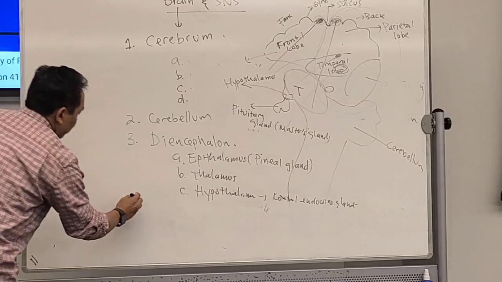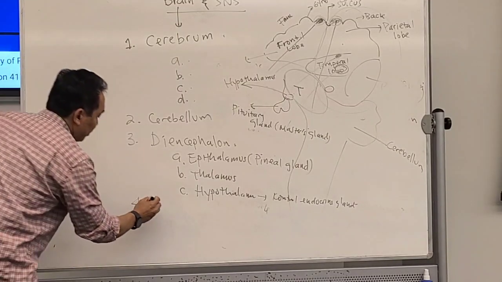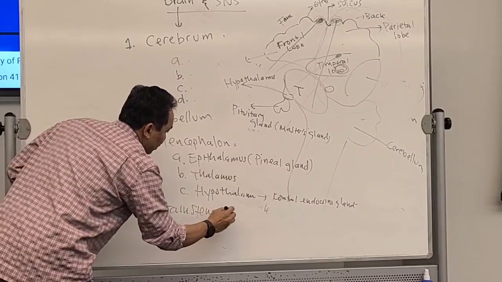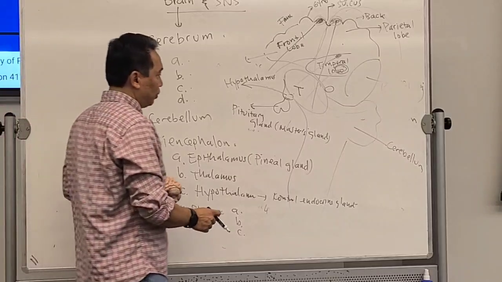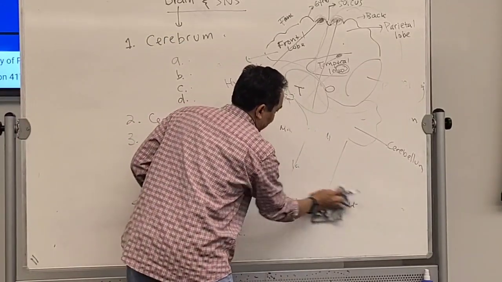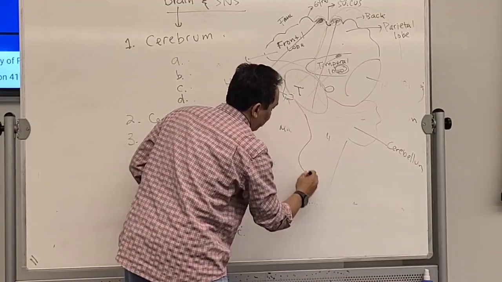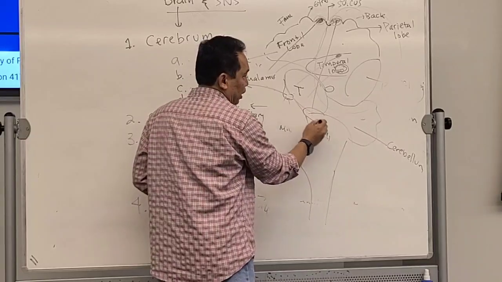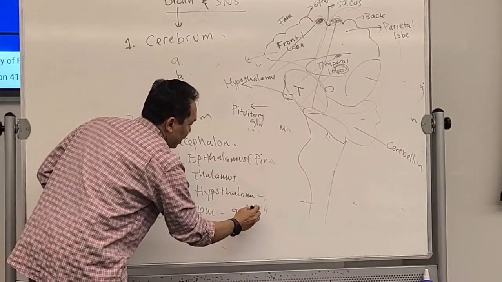Last part, the brainstem. The brainstem also consists of 3 parts. Let's say this is the brainstem. From here, then you have this part over here. The top part is called the midbrain.